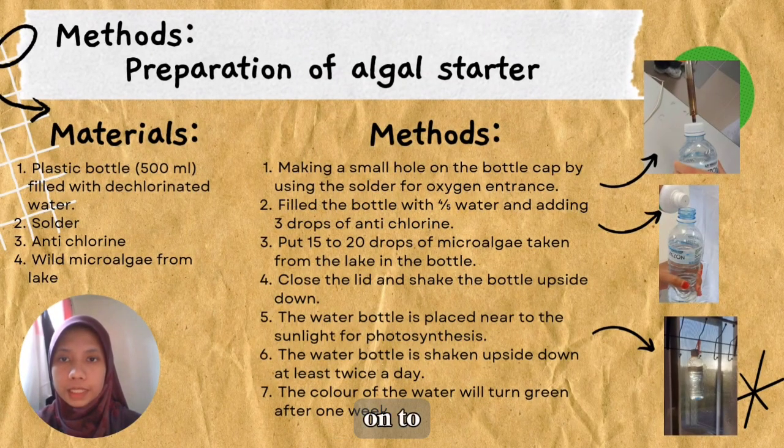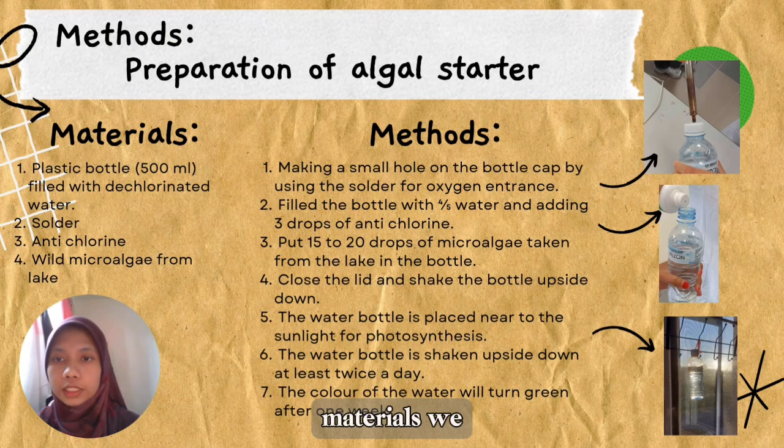We move on to the methods. Preparation of algae starter. For the materials, we need a plastic bottle of 500 ml filled with dechlorinated water. Second is a solder. Third is anti-chlorine. Fourth is wild microalgae from a lake or any water source. Actually, we should use microalgae powder, but we don't have microalgae powder in the lab. So we just take wild microalgae from the UiTM lake.